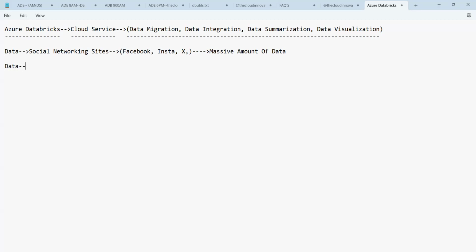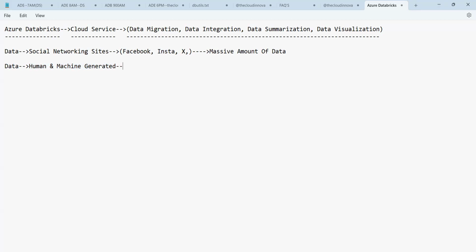And the next one, what is the other source of getting the data? It can be human generated data, and it can also be machine generated data. Any of the data, guys. You have human generated data and machine generated data. Any kind of data we can have.